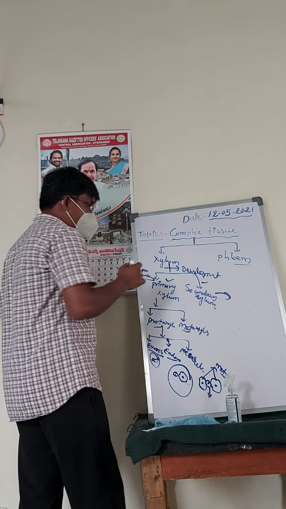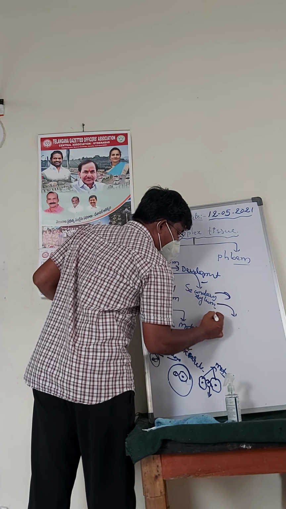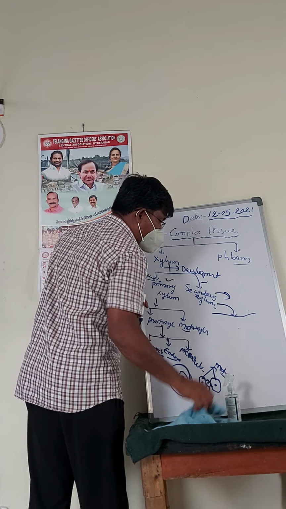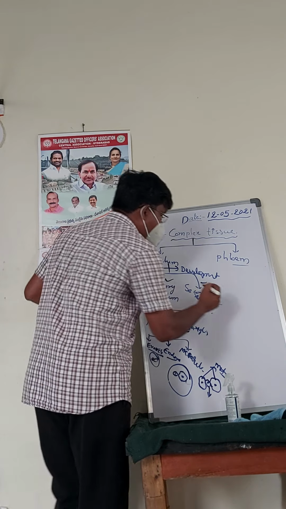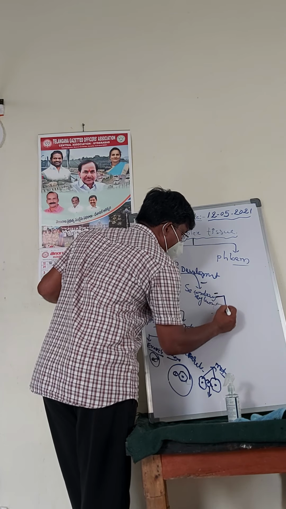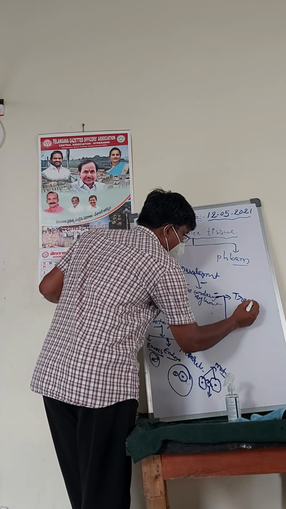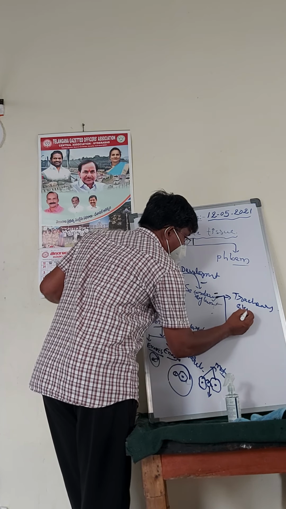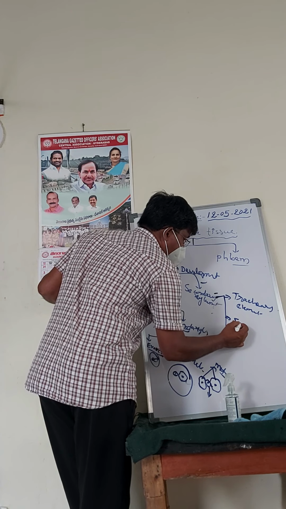Now I am going to explain what secondary xylem is. The secondary xylem consists of how many types of elements? Four types. What are they? First one is tracheary elements. Second one is fibers.